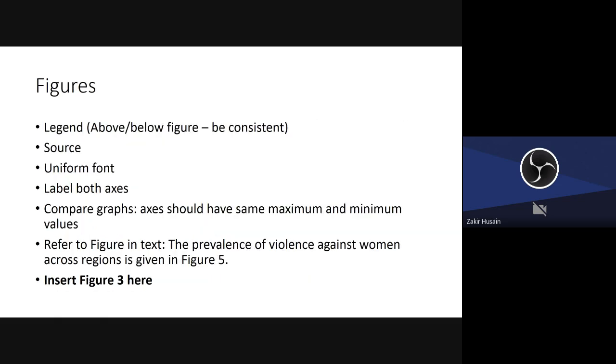Figures also: you can put the legend above the figure or below the figure, but whatever it is, be consistent. Below, put the source. It's better if you put it above. Again, use uniform font. In the case of graphs, label both the axes. People never do this. If you're comparing graphs, axes should have the same maximum and minimum values.